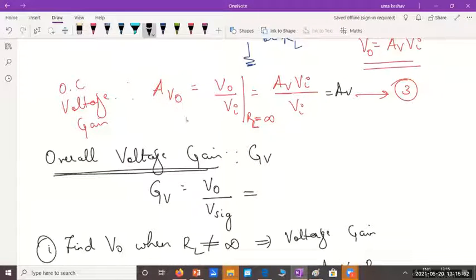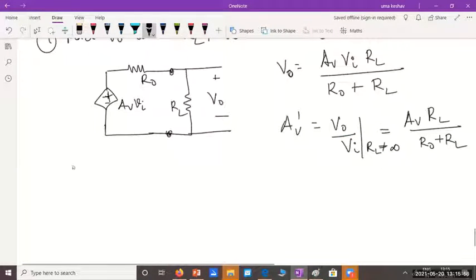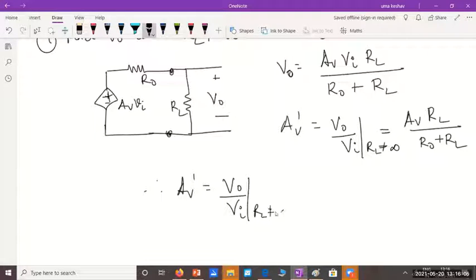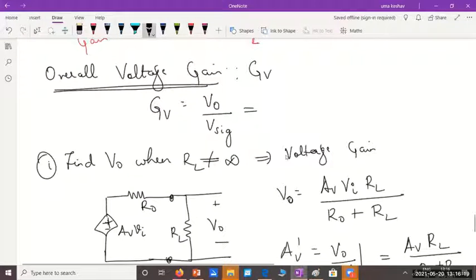Please understand this Avo and Av are one and the same here. Therefore, I can write Av dash, which is V0 by Vi with RL not equal to infinity, is Avo, open circuit voltage gain, into RL by R0 plus RL. This is another relation you can remember.